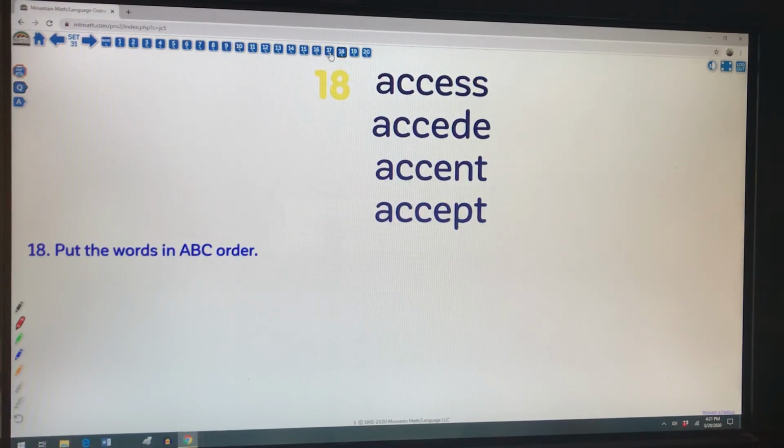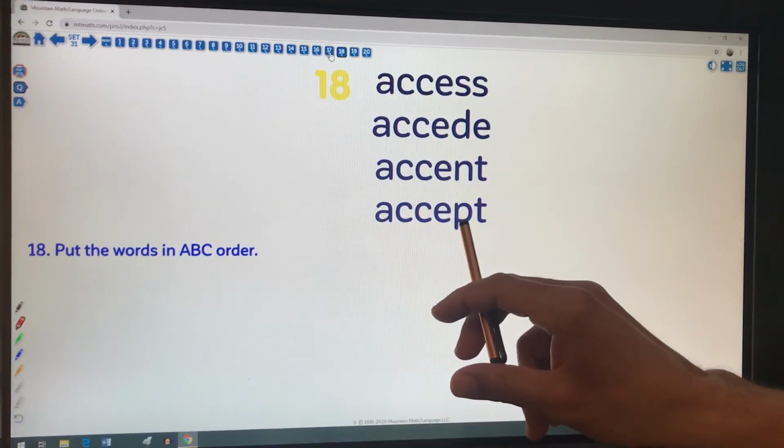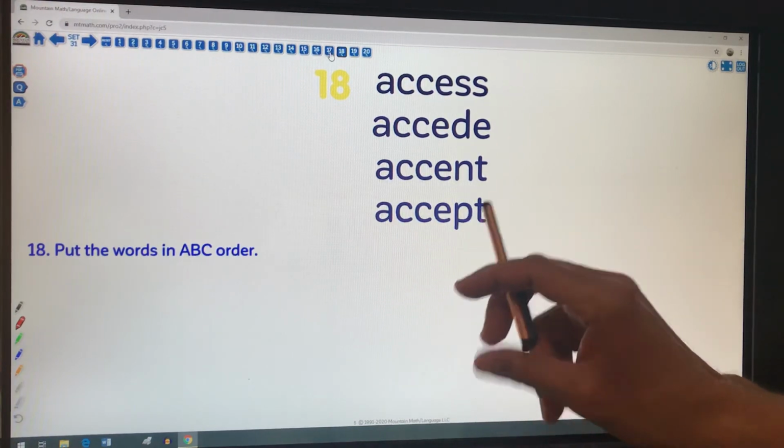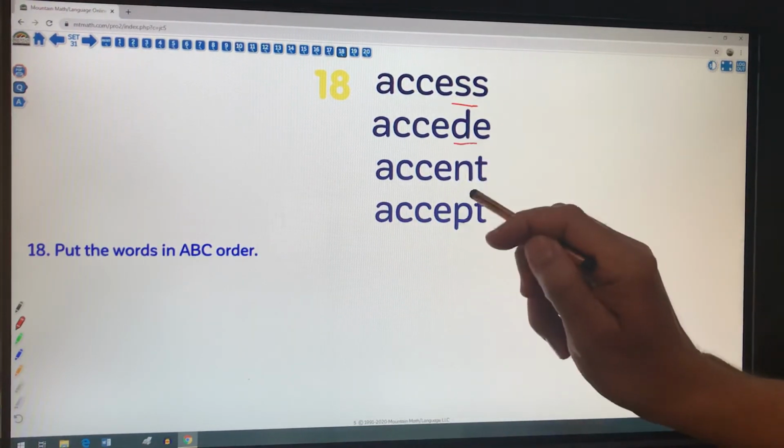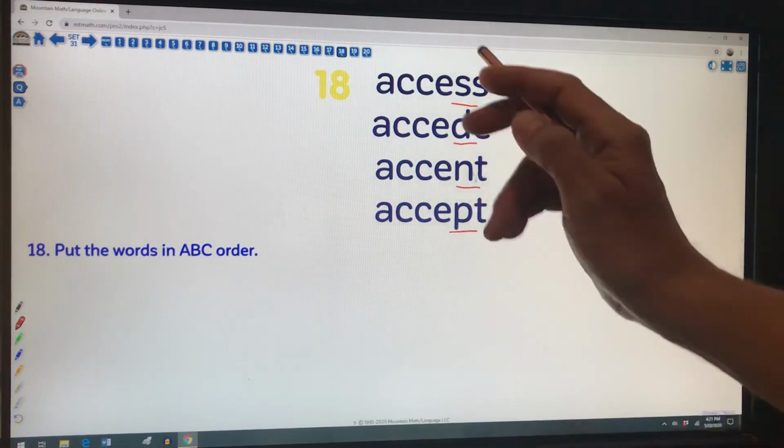All right, ABC order. All our favorites. So I'll give you a minute to look over, and as I'm looking over, I can see similar letters until I get to this fifth letter here. So there's an S, a D, an N, and a P, and that's going to give me my clues: access, exceed, accent, and accept. So let's see if we can put these in ABC order based on the fifth letter.